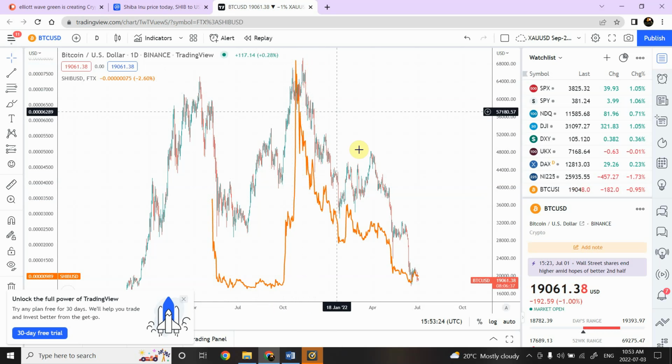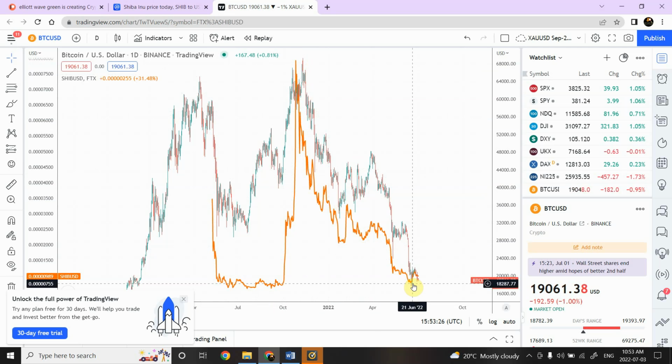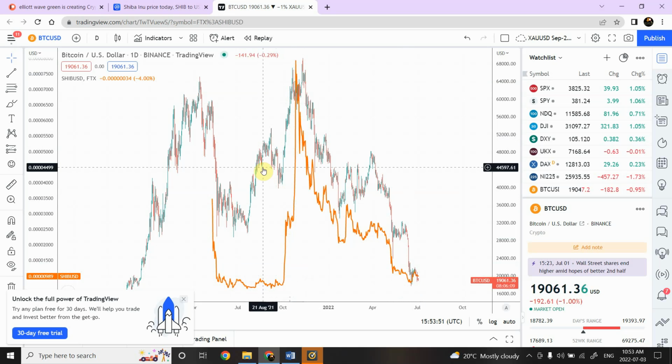And the other thing is that when price dropped below right over here, it is actually finding support in the same region. So we can safely consider this whole pattern as an expanded flat. We do not have to look at this whole price movement starting from the top individually. This gives me an indication that Shiba Inu has a lot of interest, and that was visible in this area. And then I'm going to favor Shiba Inu instead of, you guessed it, Dogecoin. So we're going to look at Dogecoin right now as well.